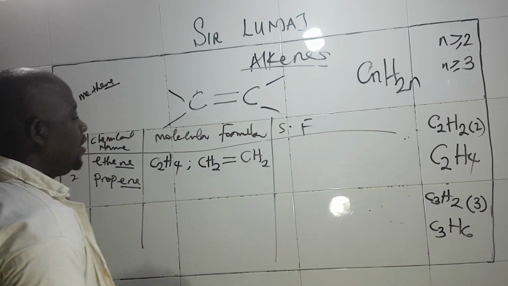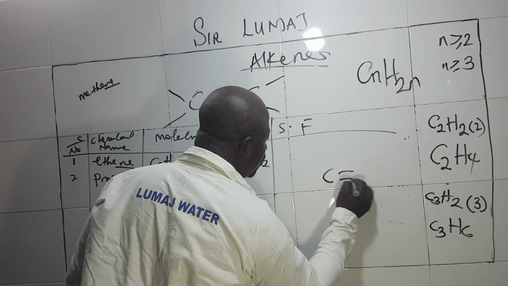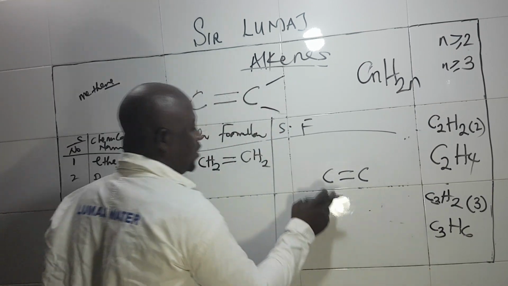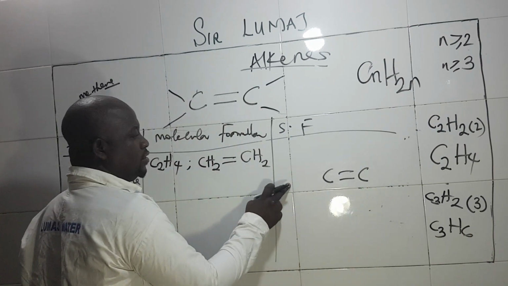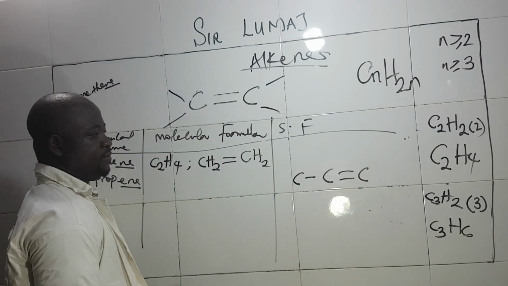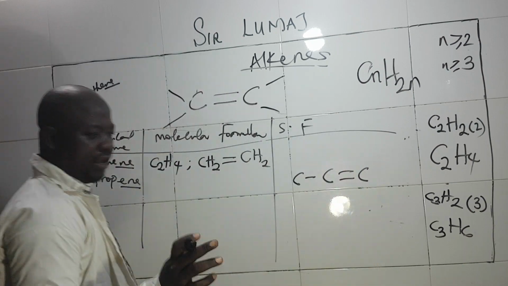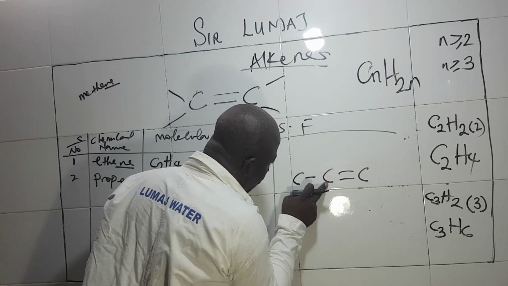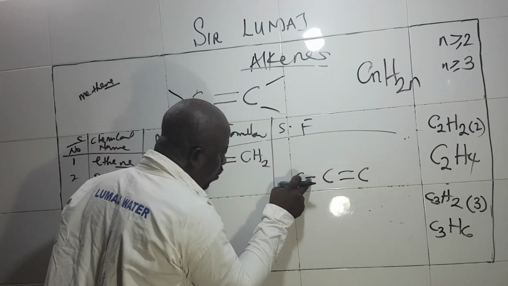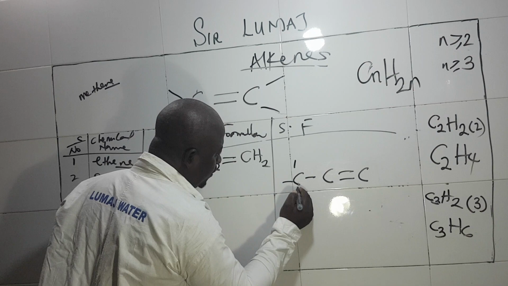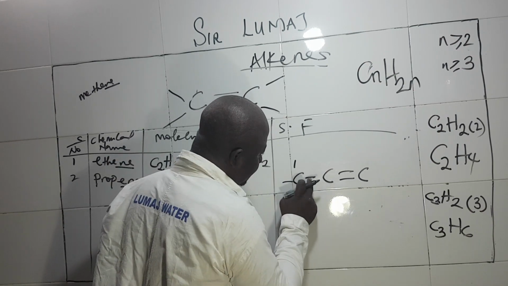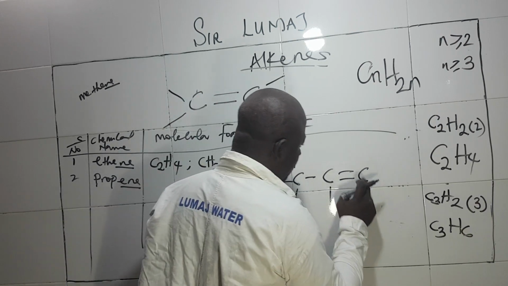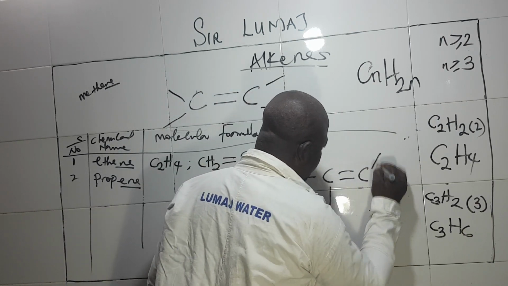The first thing you're going to write is your carbon to carbon double bond. That is, you have used 2 carbons, remaining 1 left. It's either you add it to the front or you add it to the back. Let's add it to the back. We have this, this is now 1, 2, 3. Don't forget the law of tetravalency. For this carbon, okay, let me start with this. For this carbon, this is 1, 2, 3, 4. For this carbon, 1, 2, 3, 4. For this carbon now, 1, 2, 3, 4.